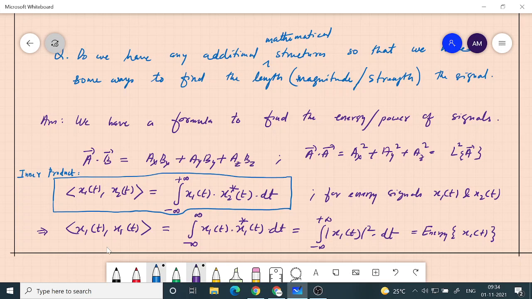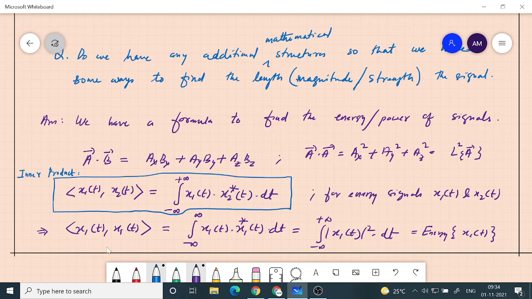In a similar manner, we try to define inner product of two functions. So when you do the inner product of a signal with itself, then we get the energy of the signal or the strength of the signal. You follow? Yes, sir. So that's a way of definition.